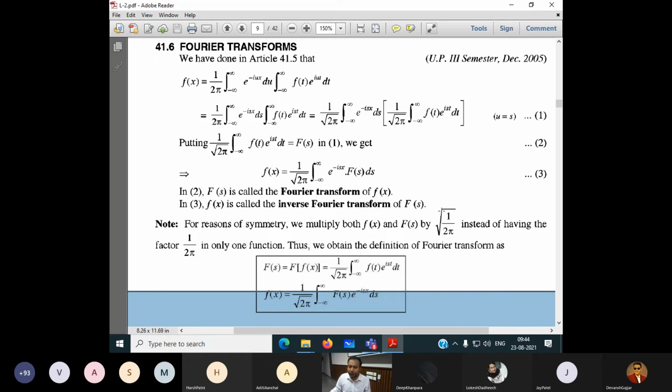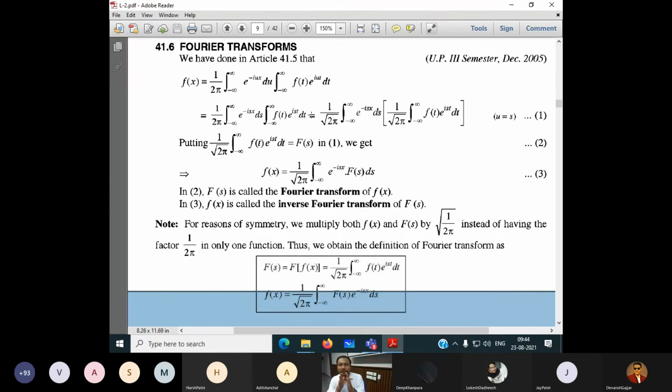This multiplication, square root of 1 by 2, is fine. If I multiply on both sides, why are they multiplying? If I multiply some constant term on the left-hand side and right-hand side, there is no effect. But what they are talking about is the symmetry.